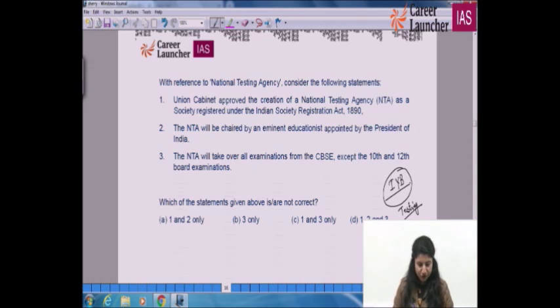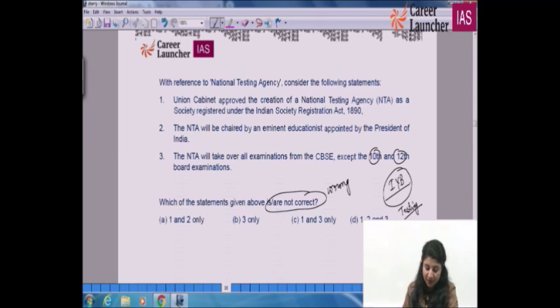Okay, so with reference to the National Testing Agency: the Union Cabinet approved the creation of the National Testing Agency as a society registered under the Indian Societies Registration Act 1890. Second, the NTA will be chaired by an eminent educationist appointed by the President of India, and the NTA will take over all examinations from CBSE except the 10th and 12th board examinations. Which of the statements given above are not correct? They are the wrong ones we have to choose, and the wrong statements will become the right option.